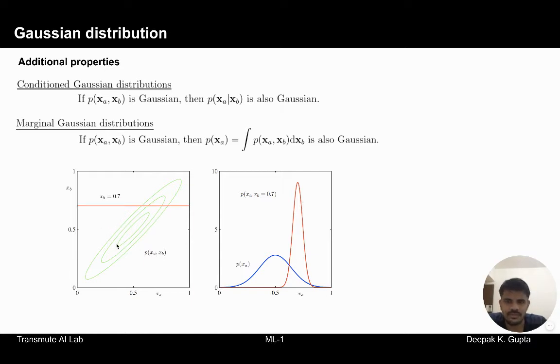Now we look at the marginalization property. What we do now is we marginalize the joint distribution with respect to all possible values of xb. That would imply just taking the projection on this axis, the projection of all the frequencies of occurrence, the probabilities over this here, and that would reflect something like this. So when we take the summation over all possible values of xb, we obtain this distribution with respect to xa, and this distribution is still Gaussian. So that's the marginalization property.